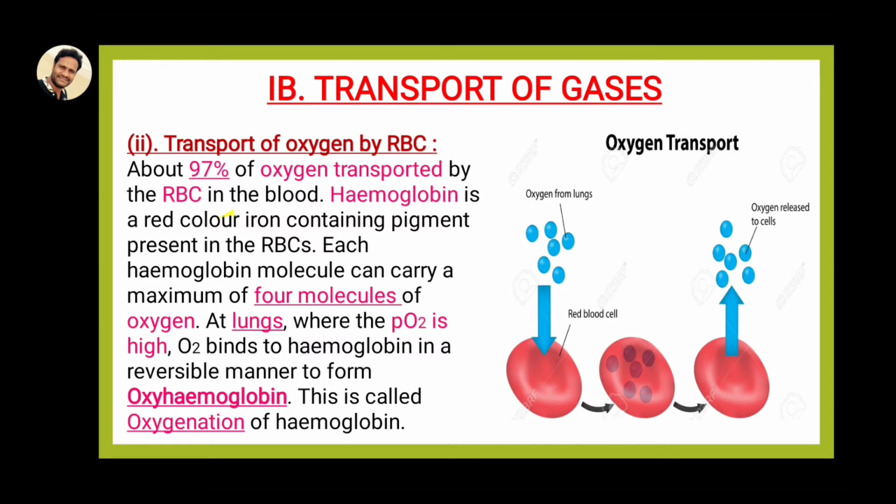Presence of the respiratory pigment. What is that respiratory pigment, Nana? Hemoglobin is one of the respiratory pigments. That's why the RBC is reddish in color.